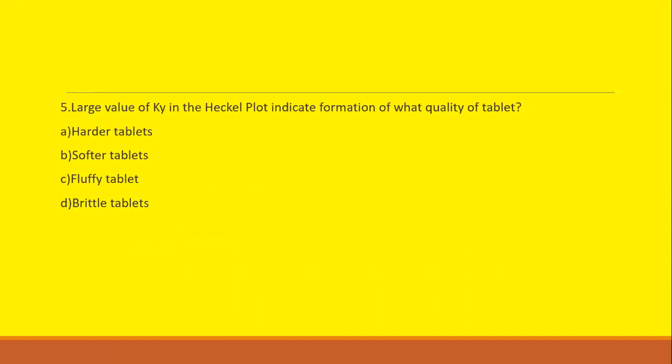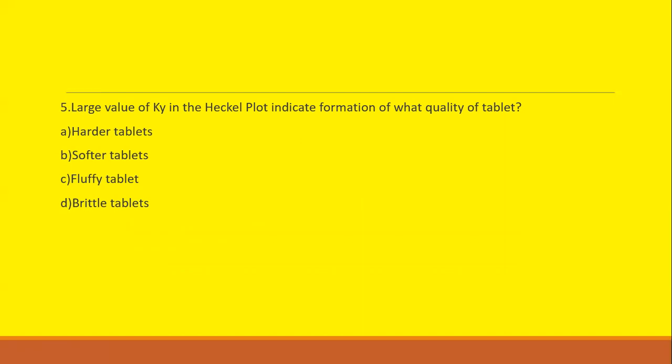Next question. A large value of Ky in the Heckel plot indicates the formation of what quality of tablet? Option A, harder tablets. Option B, softer tablets. Option C, fluffy tablets. Option D, brittle tablets.